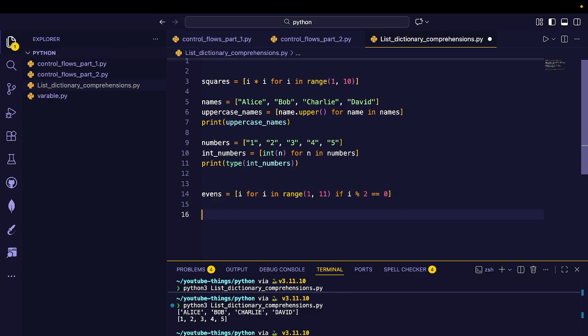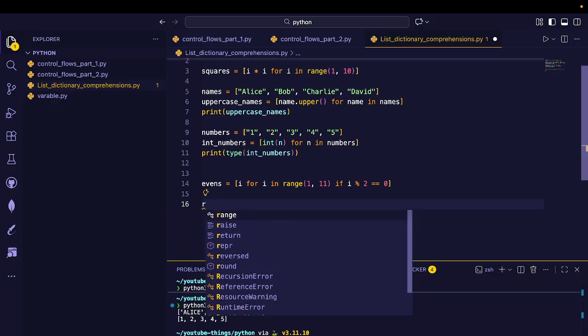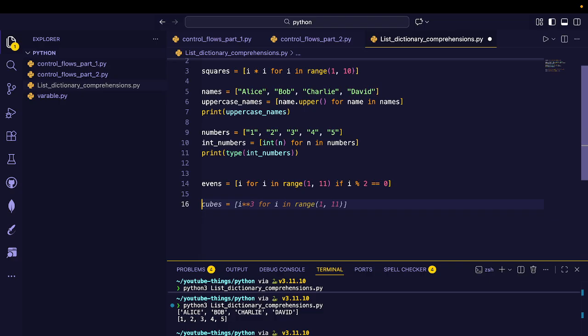Just imagine we are writing code with if else condition inside the list. What will the variable name be here?